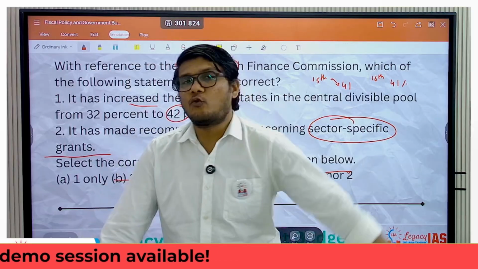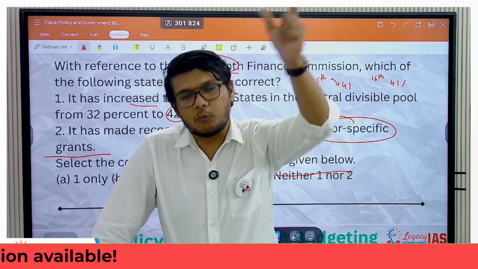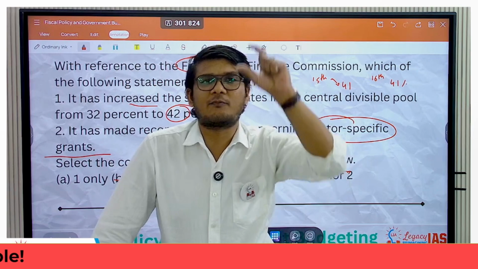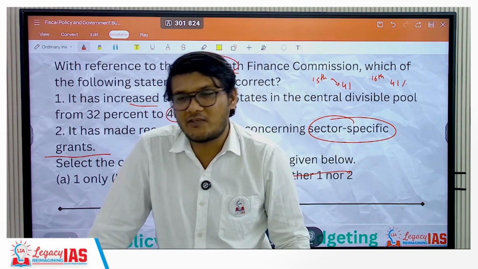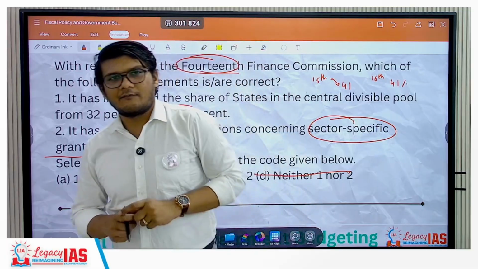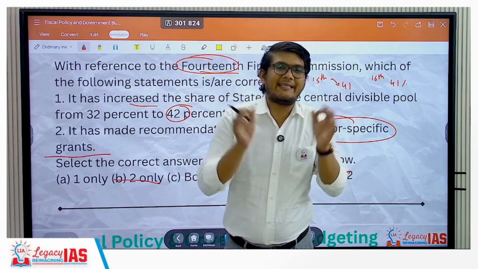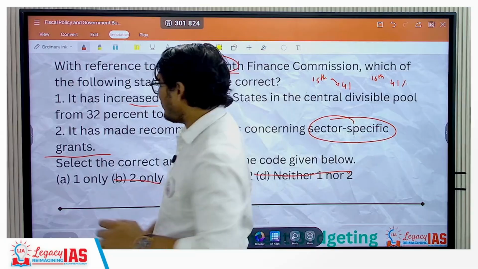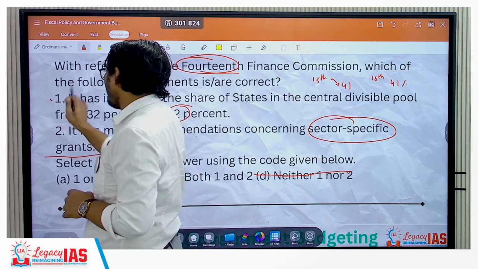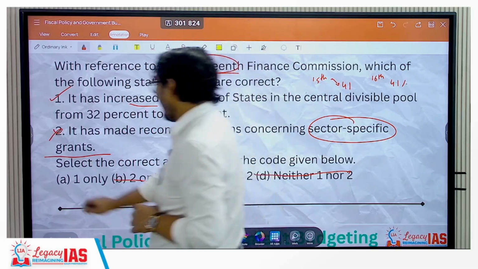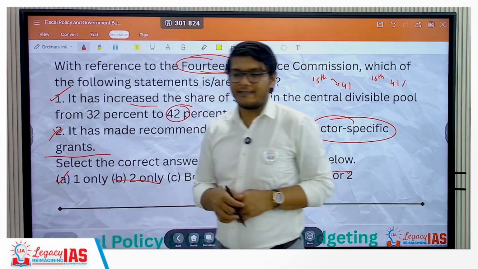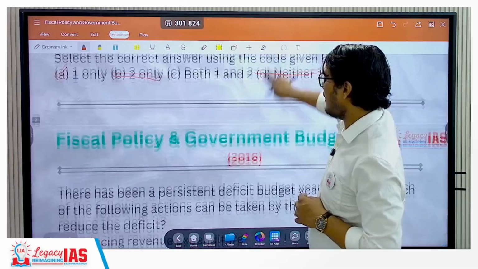It just gives you, at the macroeconomic level, the vertical devolution of the taxes, that is from the central government to the state government, and the horizontal devolution of the taxes. That means from that vertical devolution percentage, how much should each state get. So statement 2 is incorrect when statement 1 is correct. The correct answer here will be A, that is 1 only. Let's move ahead to the next question.